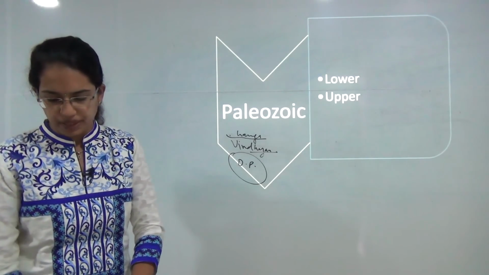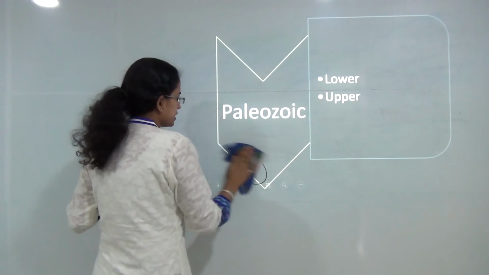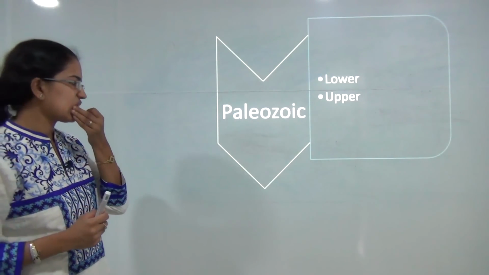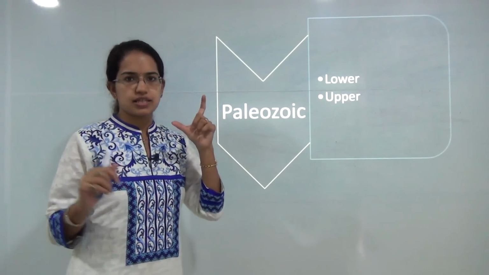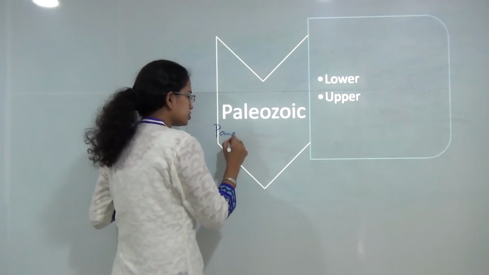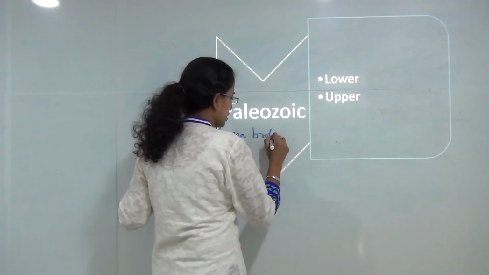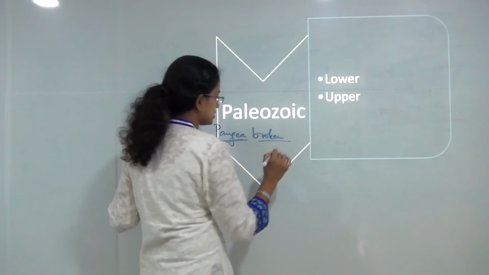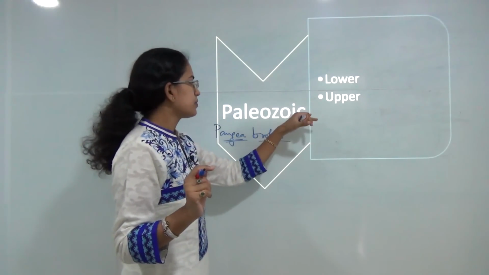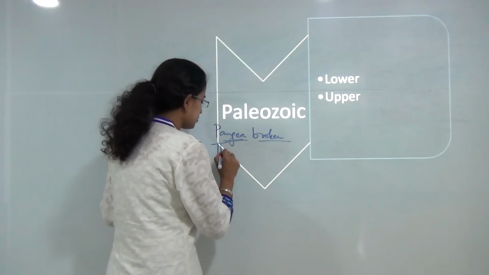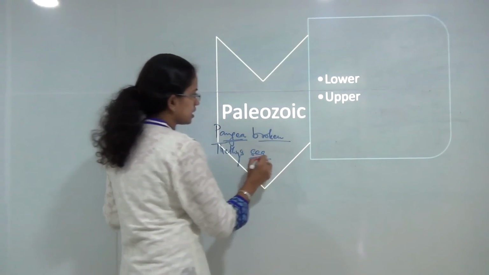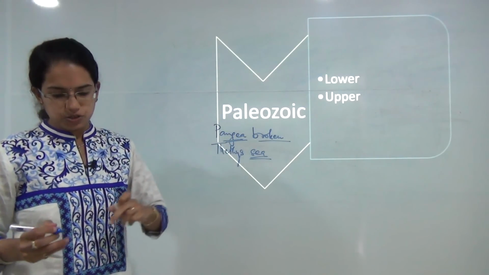Now the next is the Paleozoic phase. As we saw, it is divided into 2 periods, Upper Paleozoic and Lower Paleozoic. There are some basic things that you must know about the Paleozoic era. First, Pangaea was broken. We have already talked about Pangaea and Panthalassa in the class on continental rift. So Pangaea got broken under the Paleozoic phase, and the Tethys Sea originated.